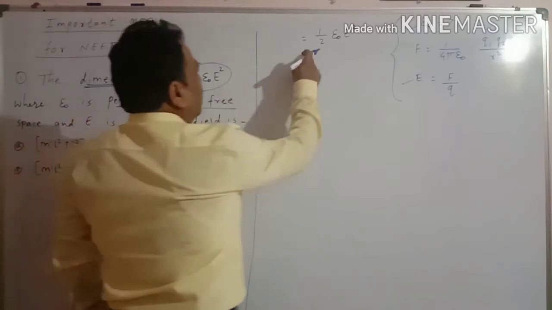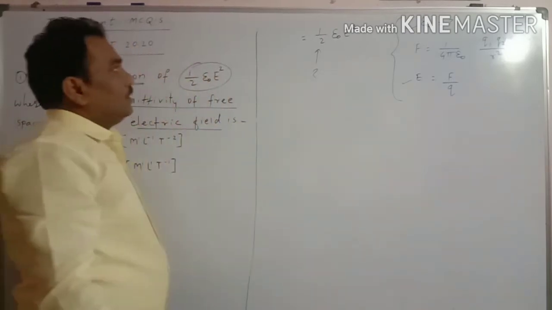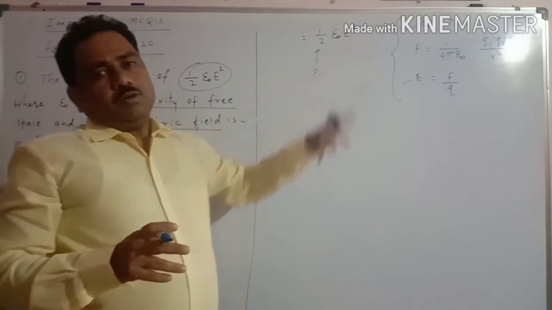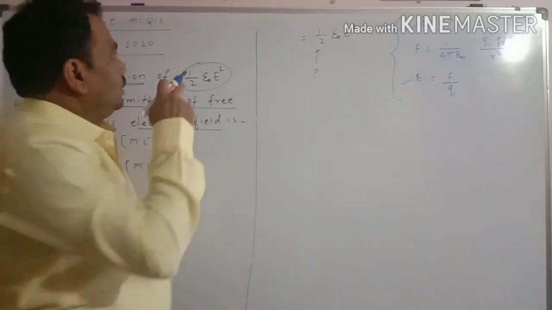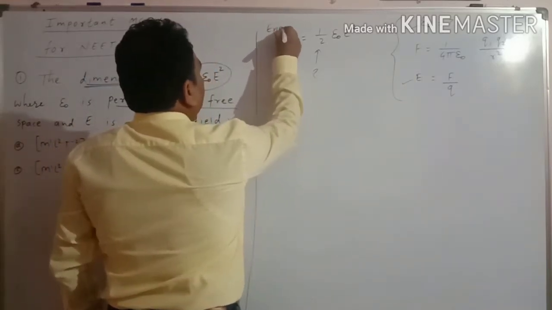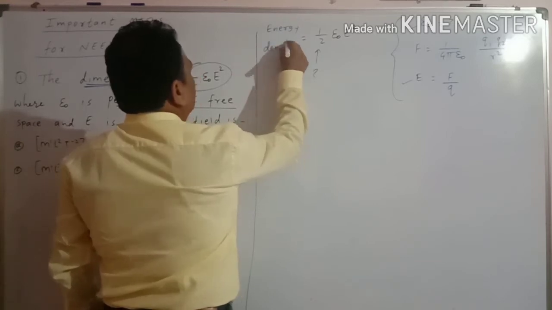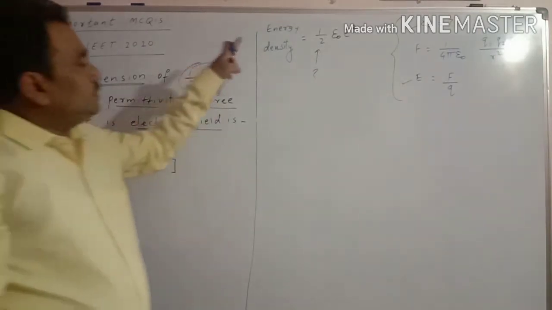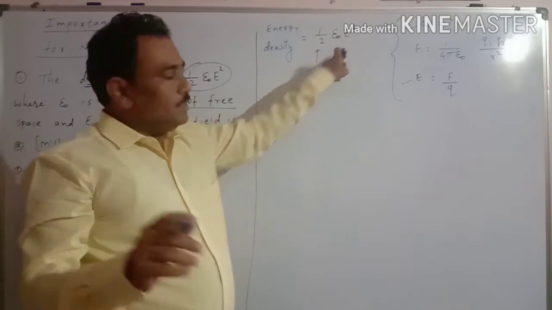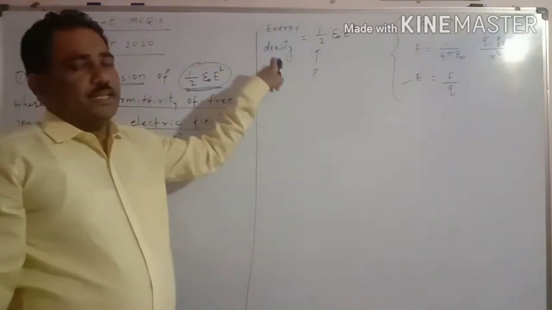So you have to write such equations. First of all, think over it. What is the equation? 1 by 2 epsilon naught E square. If you keep in mind, you have seen this in electrostatics, that is energy density. In electrostatics you have already seen energy density. So energy density is equal to 1 by 2 epsilon naught E square. It means that this given quantity is nothing but energy density.